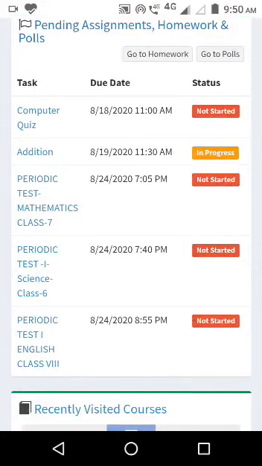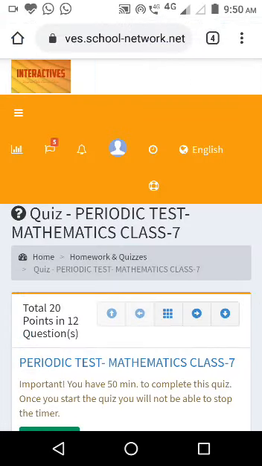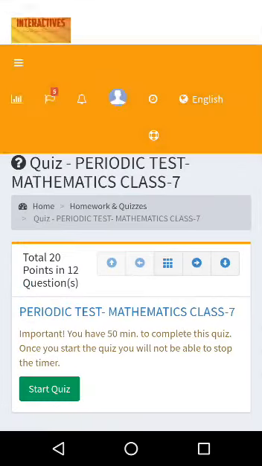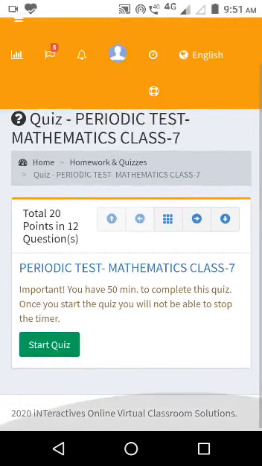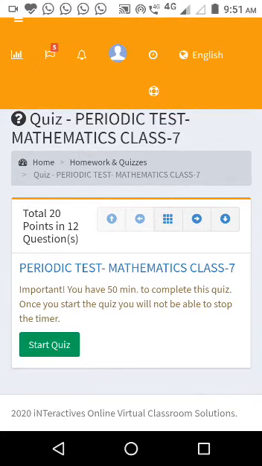Now, the first one, I'll start as a periodic test for mathematics. This is the test that is supposed to happen right now. So I'll start it. Whenever I start it, it shows me an important note: you have 50 minutes, because the 50 minutes time is set by the respective teacher.